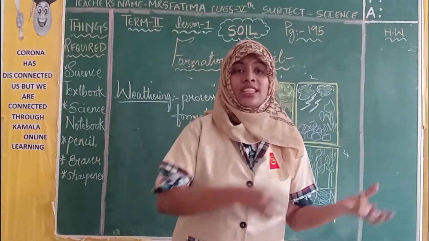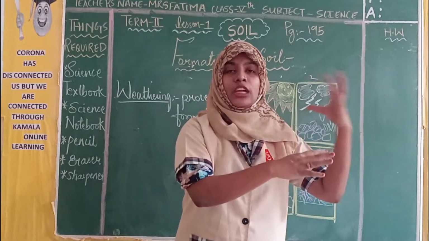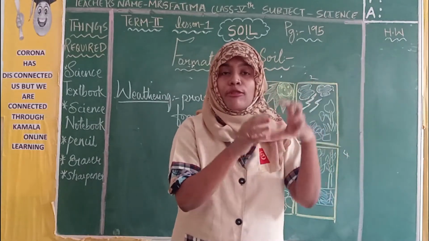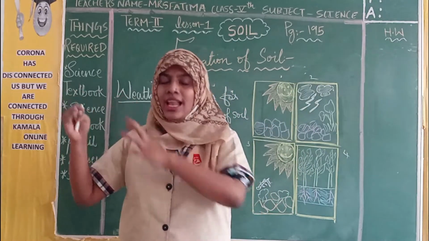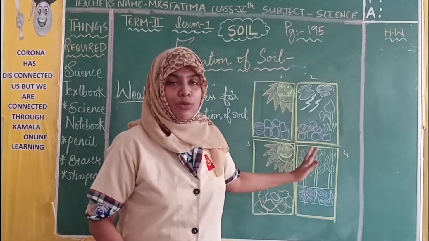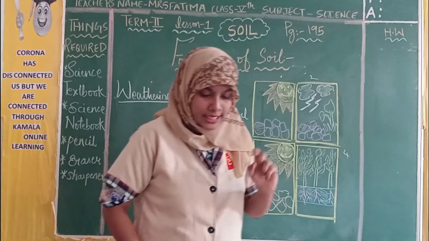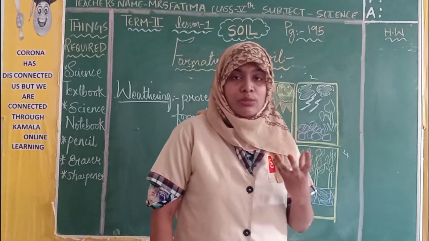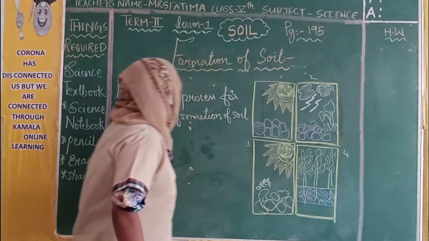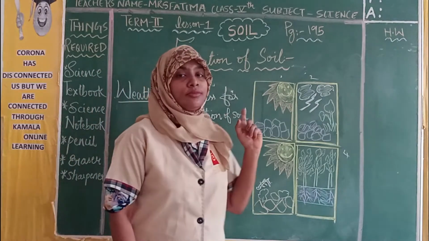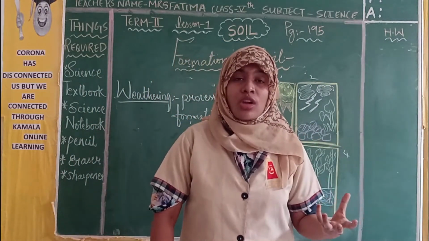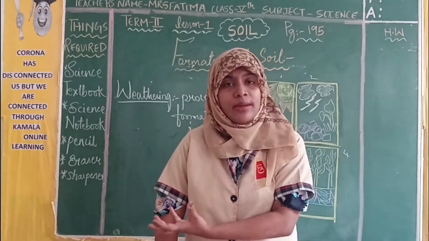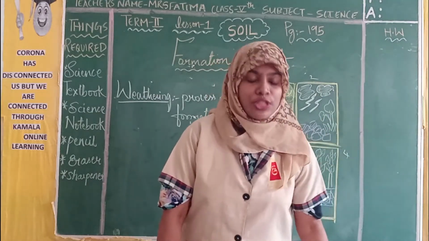This process includes breaking of rocks and materials, from breaking to how it becomes soil. Weathering is the breaking of rocks and minerals. We are going to see how the rocks are broken down and how they become soil.